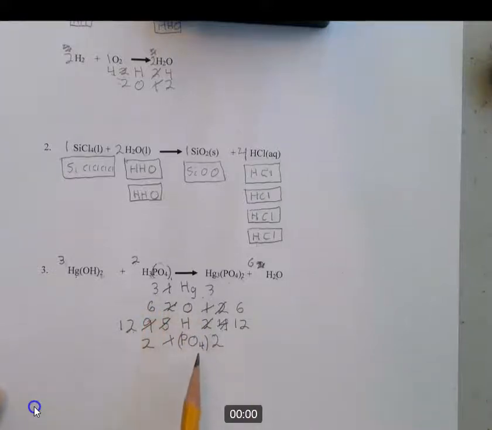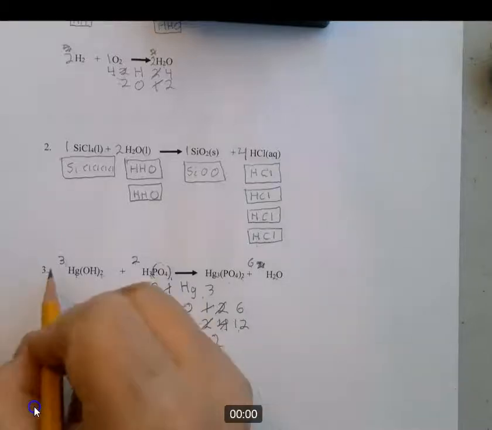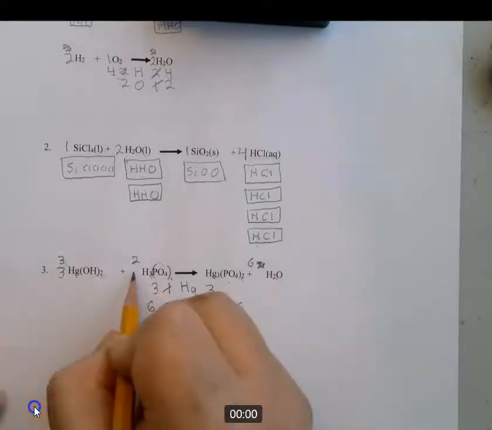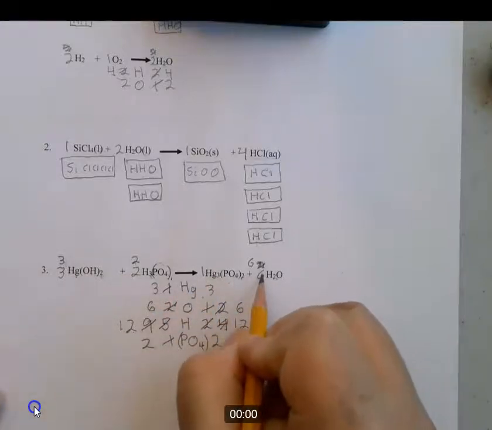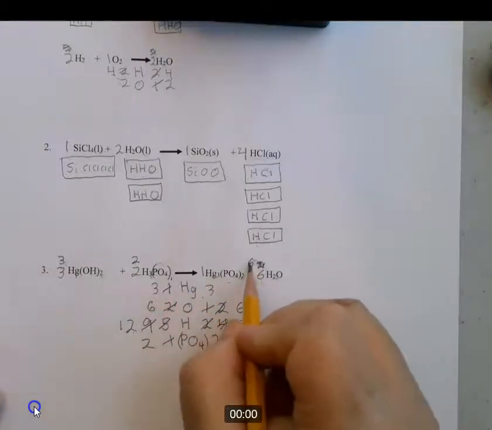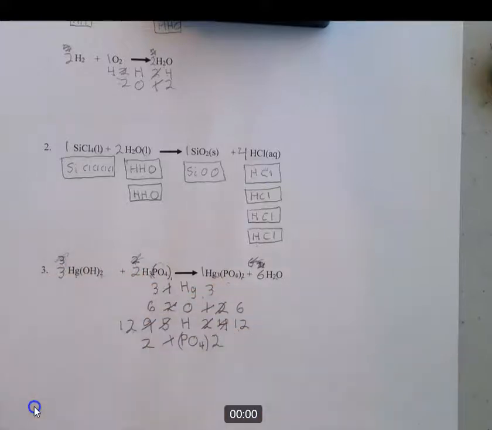3 and 3 for mercury, 6 and 6 for oxygen, 12 and 12 for hydrogen, 2 and 2 for phosphate. They're all in balance. So our final coefficients are 3, 2, 1, 6. Okay? And you can scratch those out. Those are temporary. Okay, and that's how you do that. That wasn't an easy one, but you practice these and they become kind of easy.